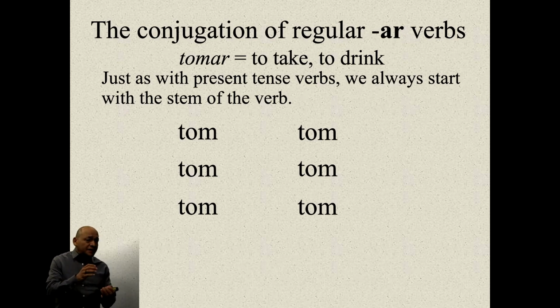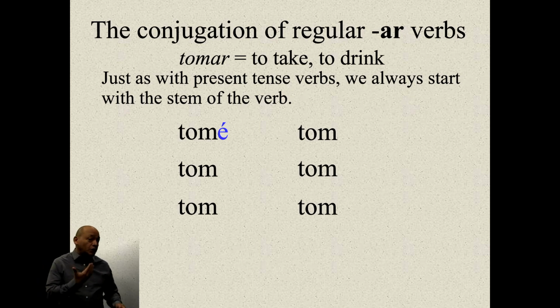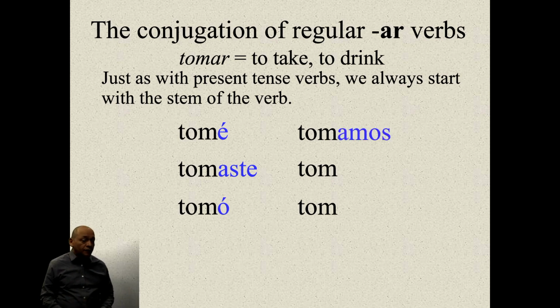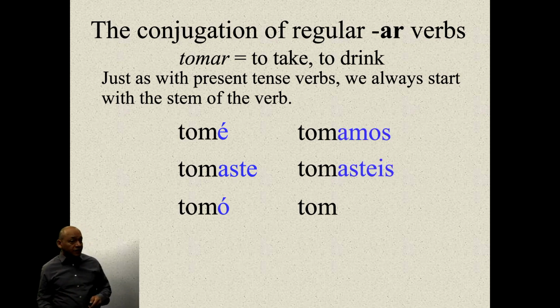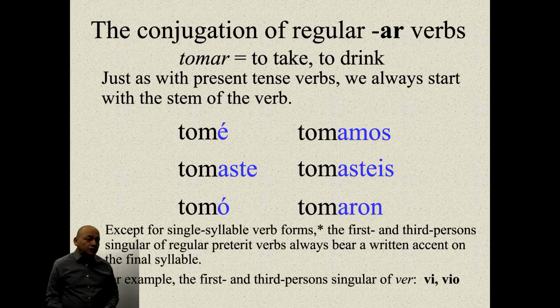We take the stem of the verb and then we change the ending. The endings in the past tense for verbs that end in AR are: yo tomé, tú tomaste, él, ella tomó, nosotros, nosotras tomamos, vosotros, vosotras tomasteis, ellos, ellas, ustedes tomaron.